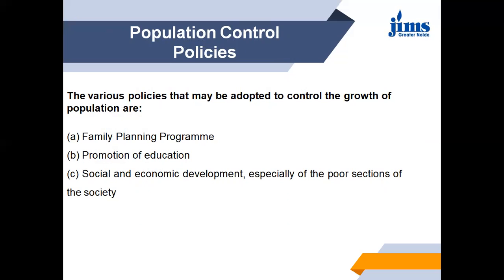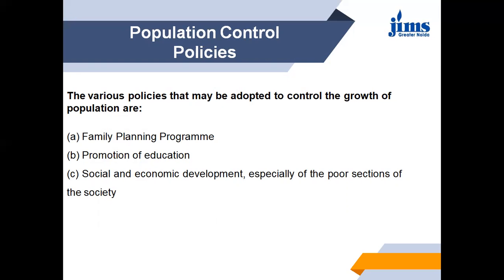Through various communication media, wide publicity is given to all couples that they should go in for only 2 or 3 children, not more than that. An appeal is made to them that their life would be happy and prosperous if they have a small family. Recently, a policy of providing economic incentives and disincentives has been adopted in some countries to discourage people from having more children beyond a certain number, which is generally fixed at 2 or 3.